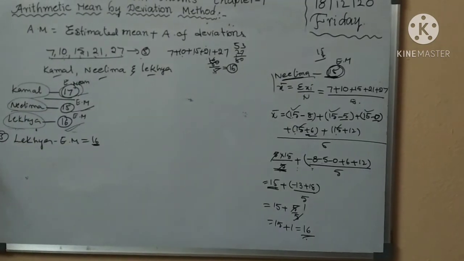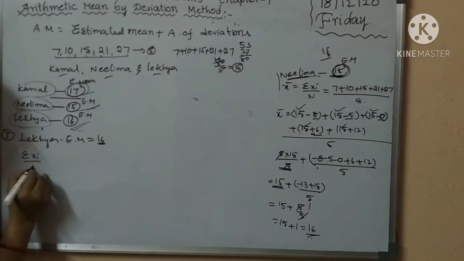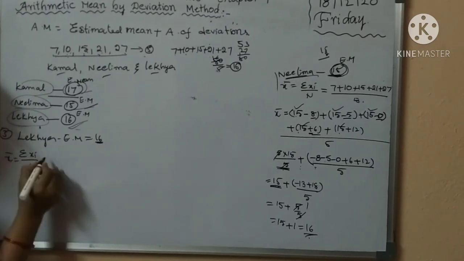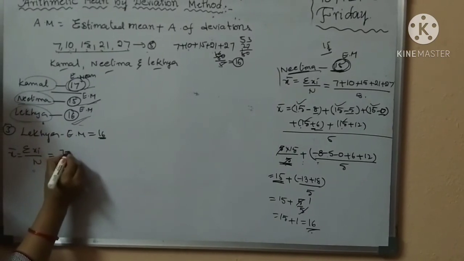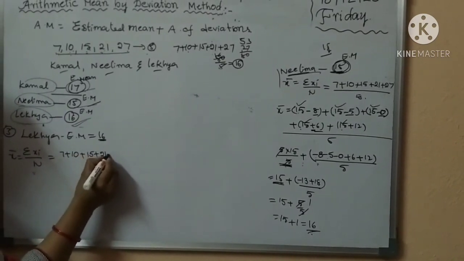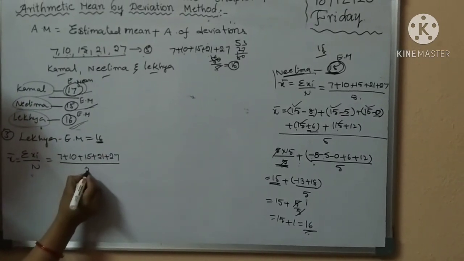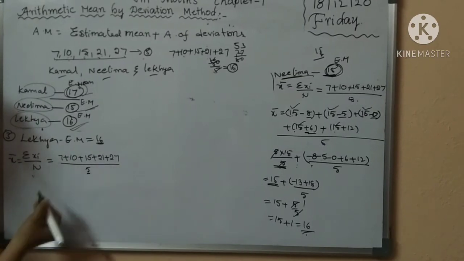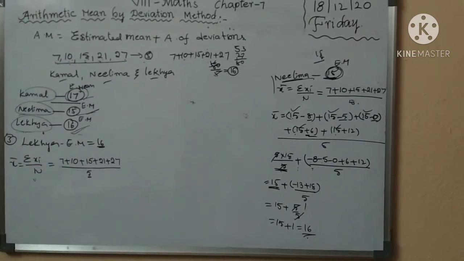So sigma xi by n is the arithmetic mean. Write the sum of observations, 7 plus 10 plus 15 plus 21 plus 27 by 5. The number of observations is 5. Okay, children, so here Lekhya's estimated mean is 16.